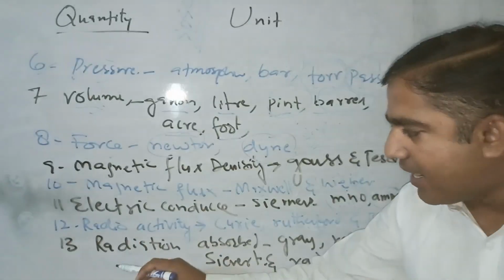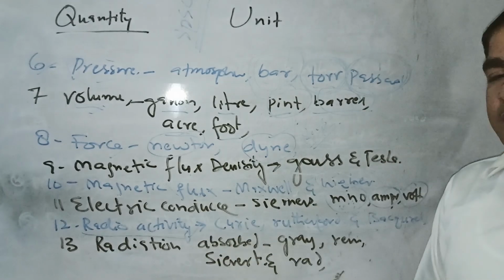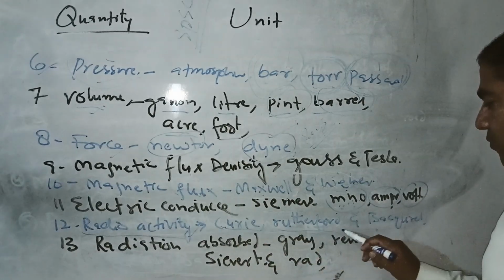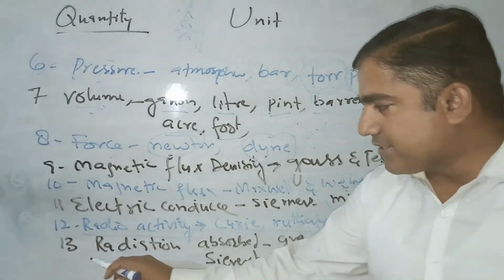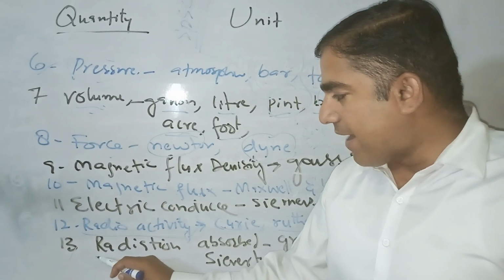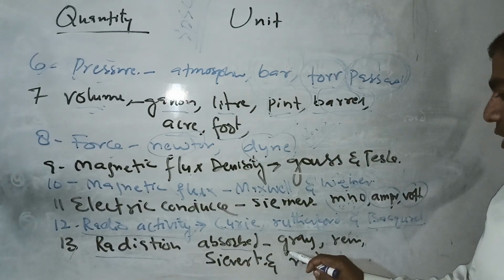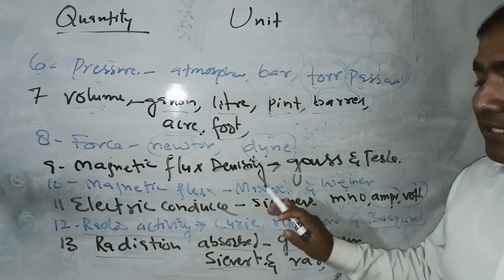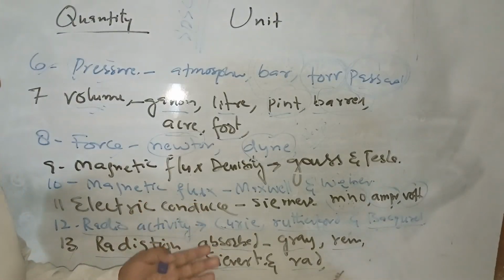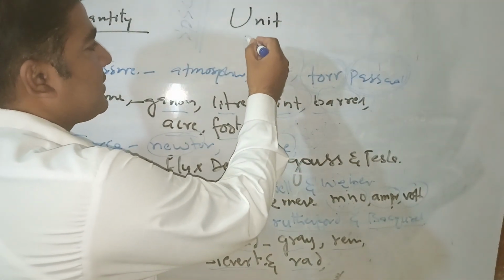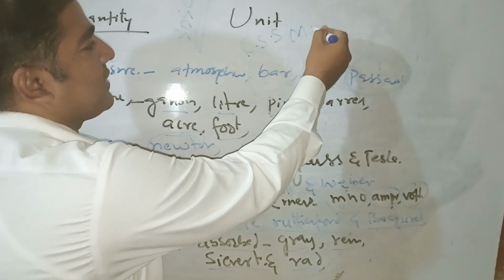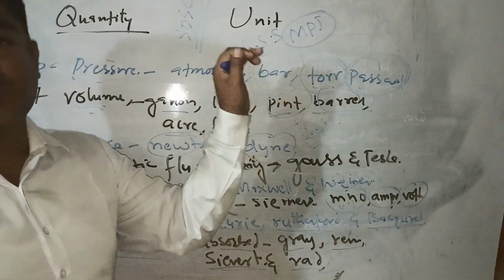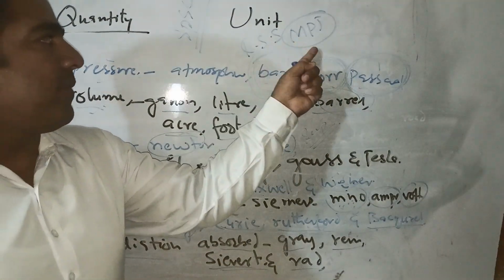Now radioactivity. This is the most important question asked in SPSC as well as other exams. This is the Curie, Rutherford, and the Becquerel. Okay, now this is the last one, number 13: radiation. The roentgen, the gray, the rem, and the sievert. These are very much important for you, especially for the SPSC screening tests. Multiple choice questions are given in the preliminary test.